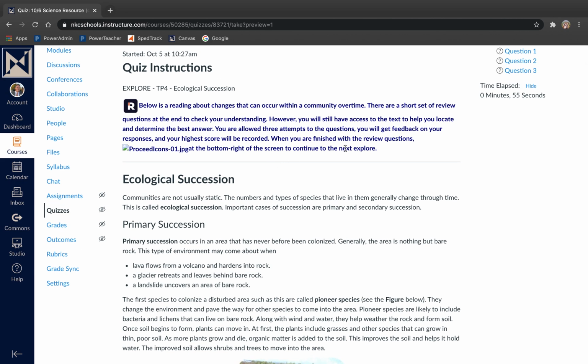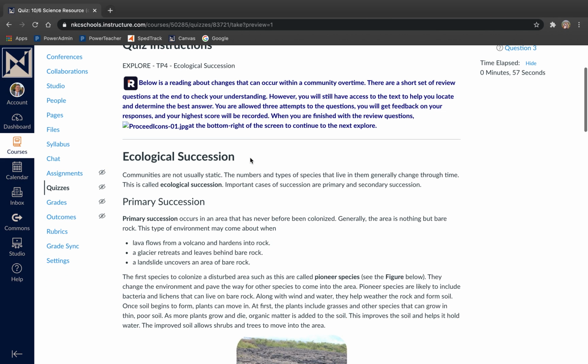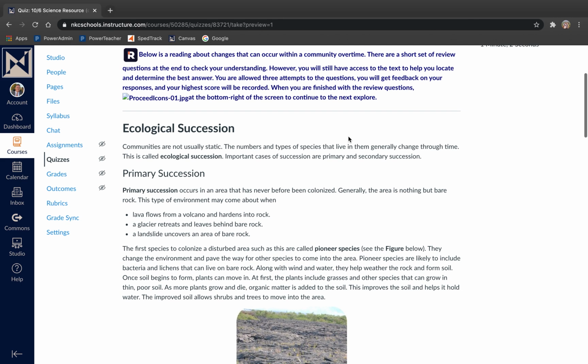When you are finished with the review questions, proceed to the bottom right of the screen and click Next on Explore.